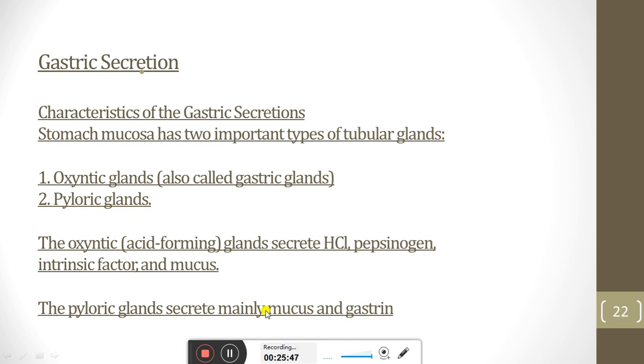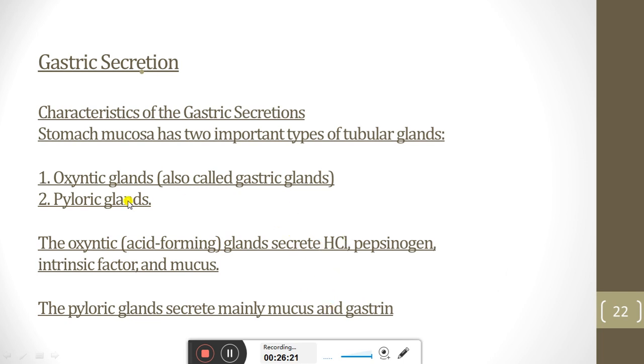The mucus protects the wall of the stomach, and the gastrin stimulates the secretion of HCl from the oxyntic gland of the stomach. So the stomach has two types of glands, the oxyntic gland and the pyloric gland. The pyloric gland secretes mucus that protects the wall of the stomach, and gastrin, and the gastrin will cause the stimulation of HCl.